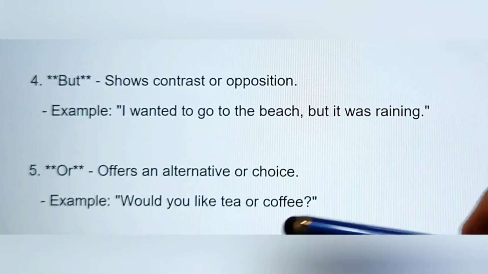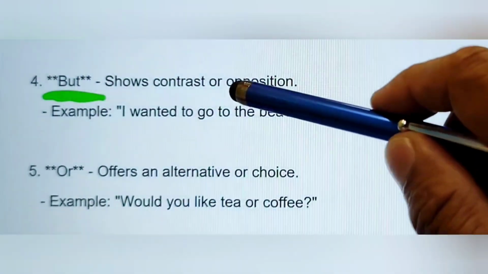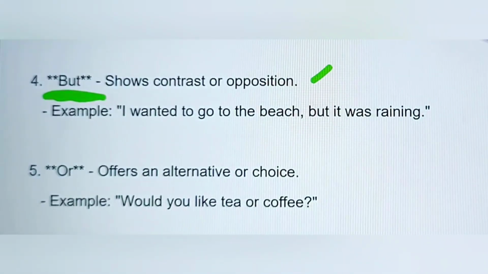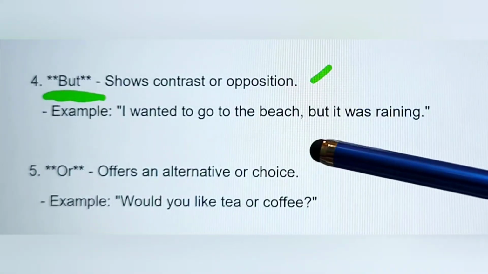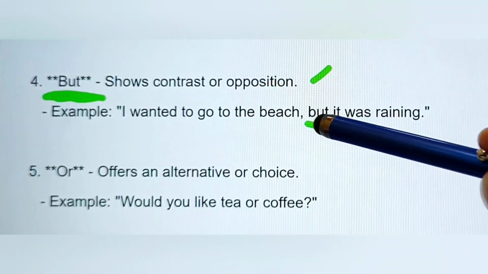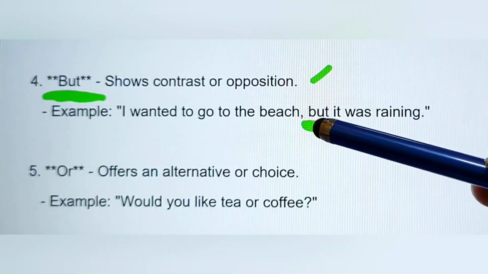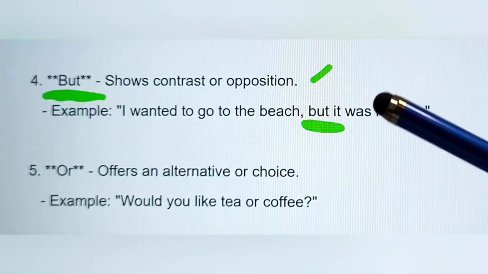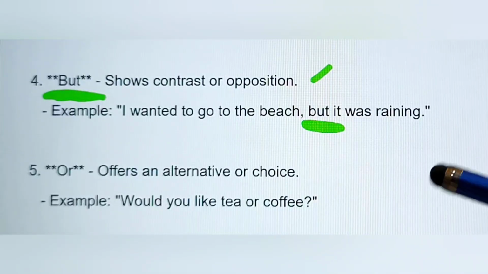And next coordinating conjunction we have B for but here, to show contrast or opposition. For example, in the sentence, I wanted to go to the beach but it was raining. So this but describes contrast or opposition.